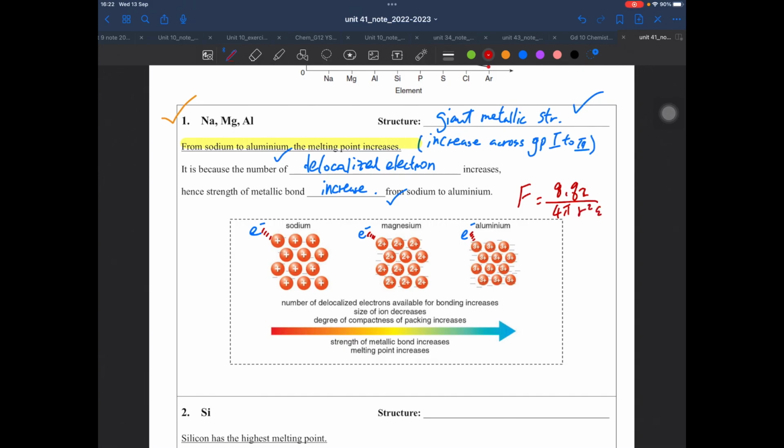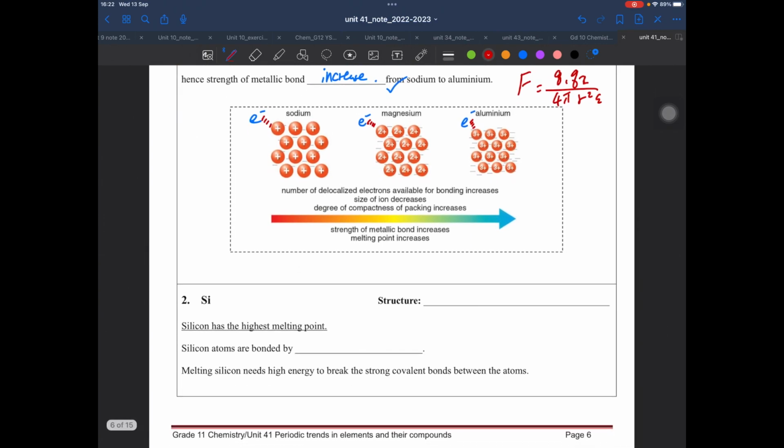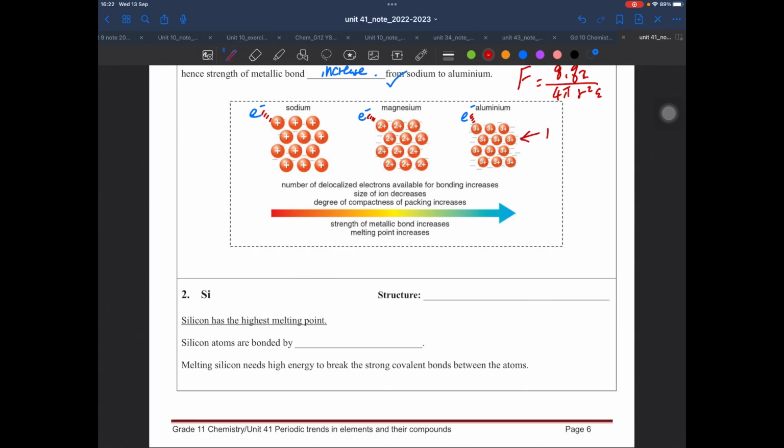So you can expect that the aluminium ion, which has 3+, will have a stronger attraction than the sodium ion, which only has 1+. With a more highly charged cation, the attraction will be stronger and the melting point will be higher.